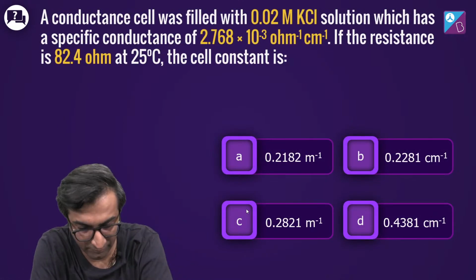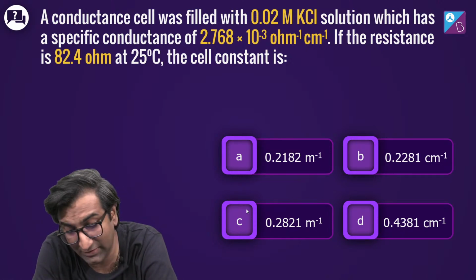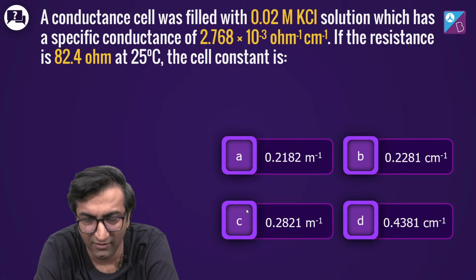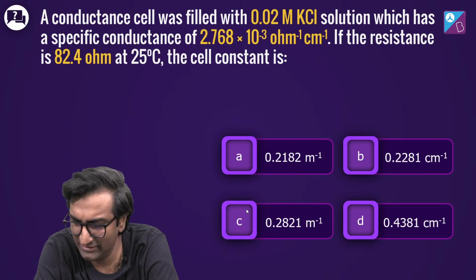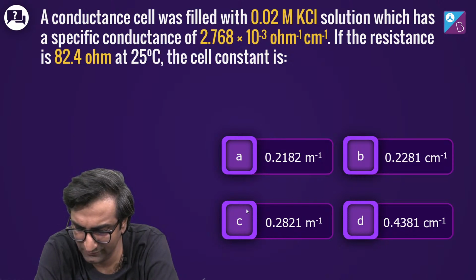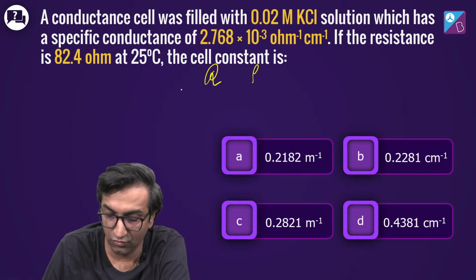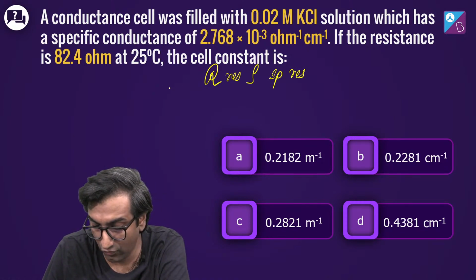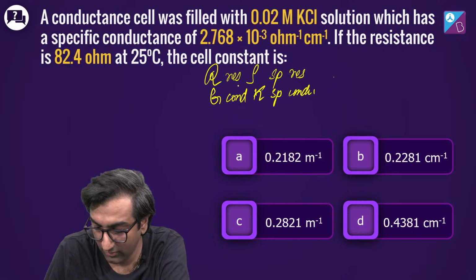Another question, quick one. A conductance cell was filled with some concentration solution which has a specific conductance. What is specific conductance? देखते हैं. याद है? If the resistance is some value, the cell constant क्या होगा? R was resistance. Rho was specific resistance. So G is conductance and kappa is specific conductance or conductivity.